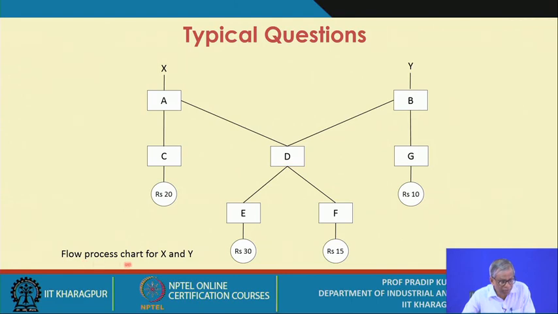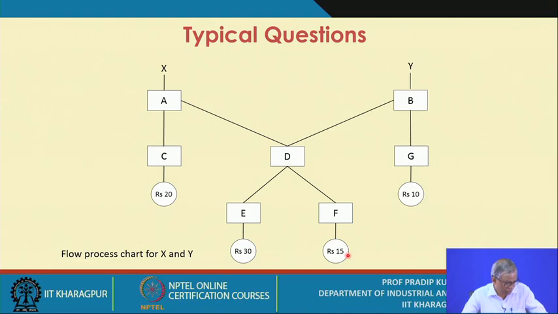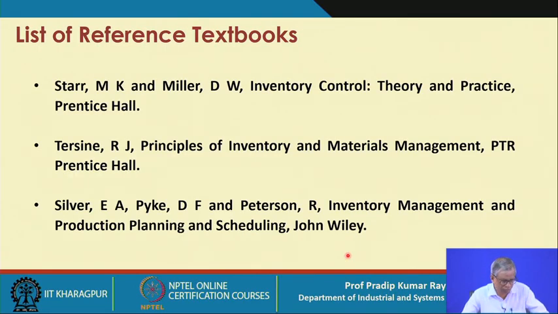That means this is the flow process chart for X and Y. Ultimately, the two end items you get are X and Y. Is it okay? And this is rupees 30 and rupees 15. So these values are given, and now you have to answer all these questions.